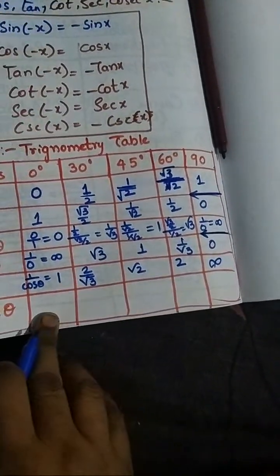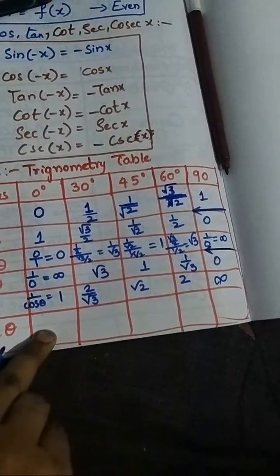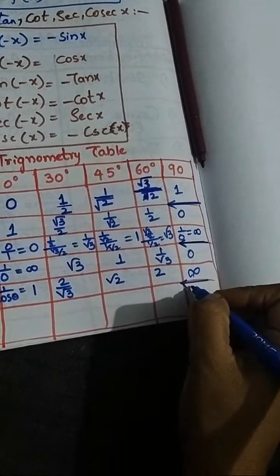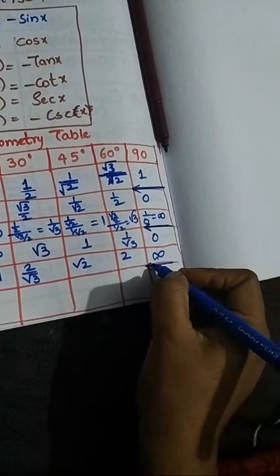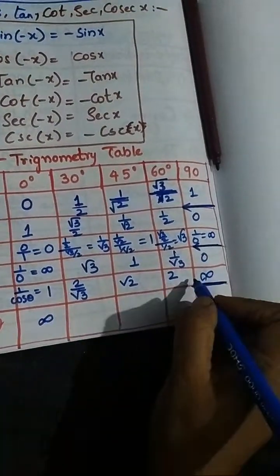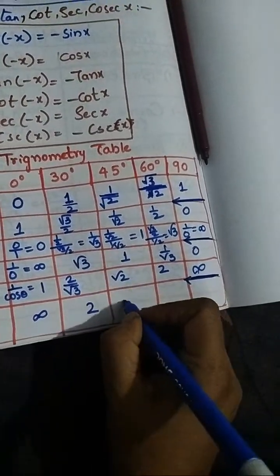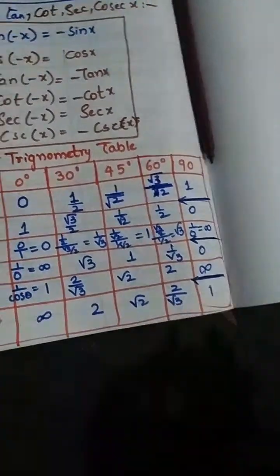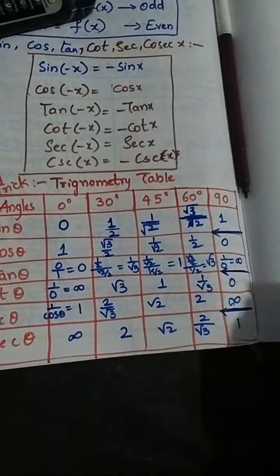Okay, this is also the same, reverse of this one. Cosec we have to write as the reverse of sec. Take this infinity to this side, 2 to this side, and root 2, 2 by root 3 and 1. That's all, very easy.